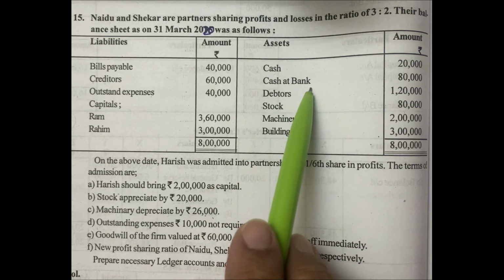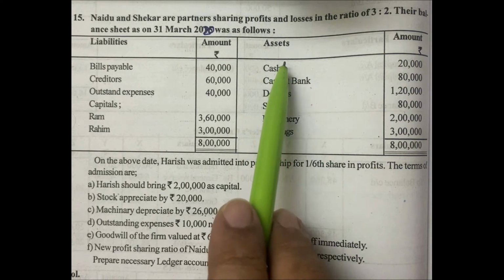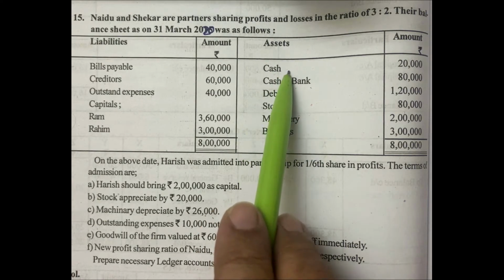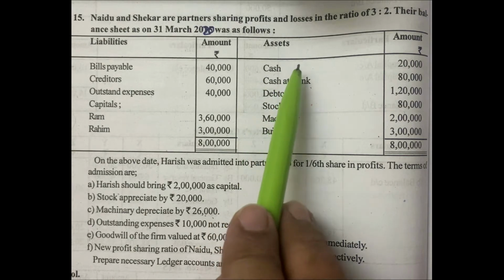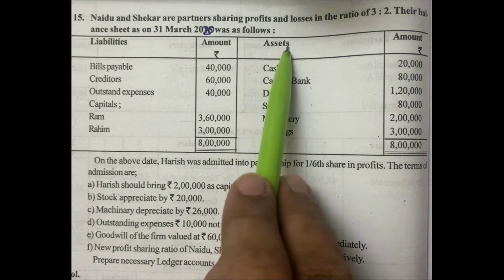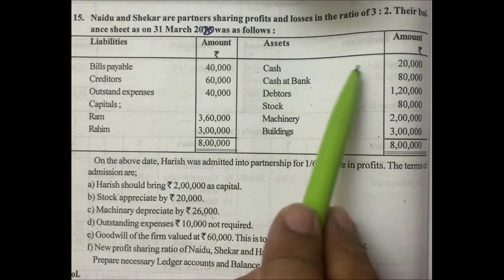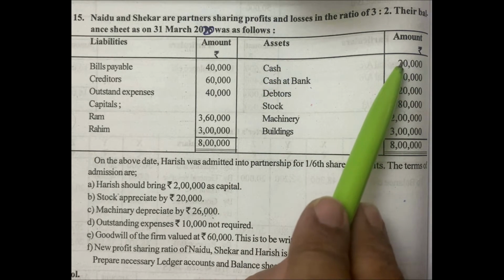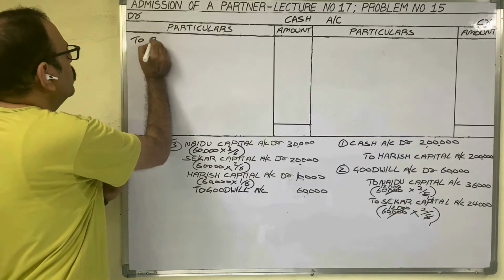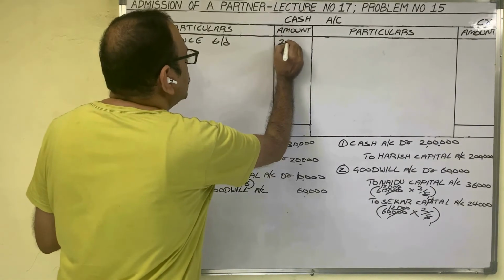Means bank balance is also given. When cash balance and bank balance both are given, we should prepare the cash account. We have to start the cash account with the opening balance. From where should we take that amount? In the old balance sheet, asset side, cash balance 20,000 is there. This amount we have to show here: To balance brought down 20,000 rupees.